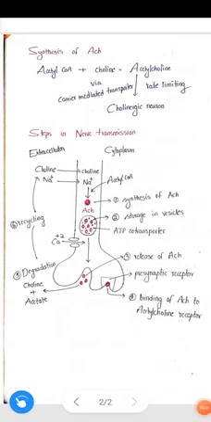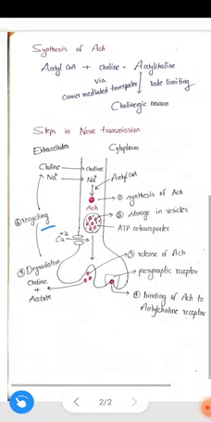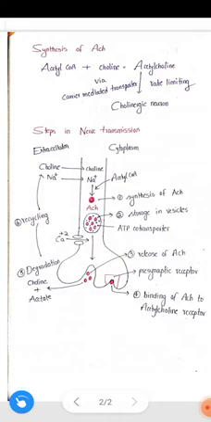What are the steps in nerve transmission? Totally 6 steps are involved in nerve transmission. First one is the synthesis of acetylcholine. Second, storage of acetylcholine in vesicles. Third, release of acetylcholine. Fourth one is binding of acetylcholine to the acetylcholine receptor. Fifth one, degradation of acetylcholine. And sixth one is recycling. We will discuss each step in detail.